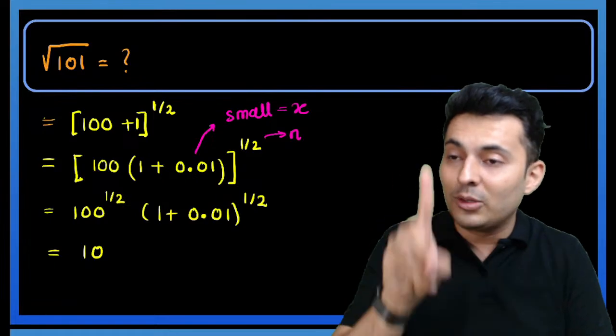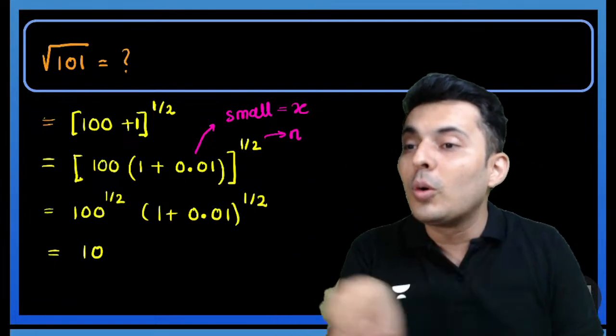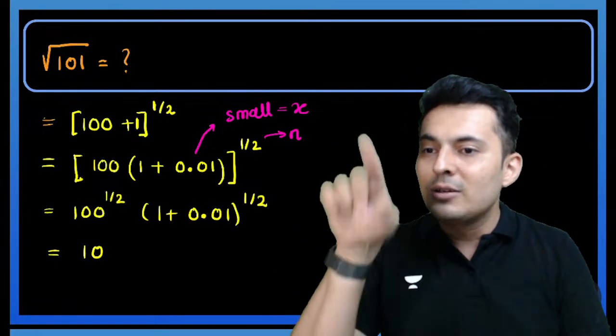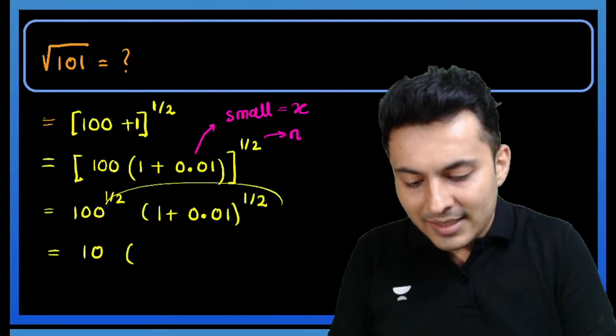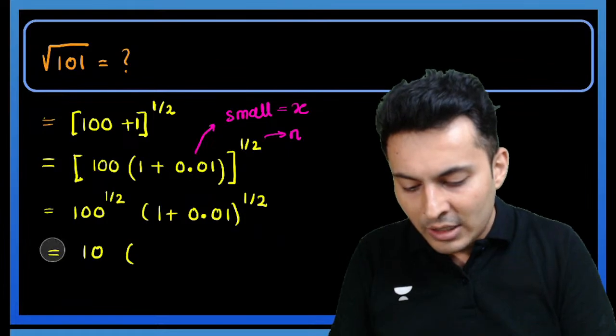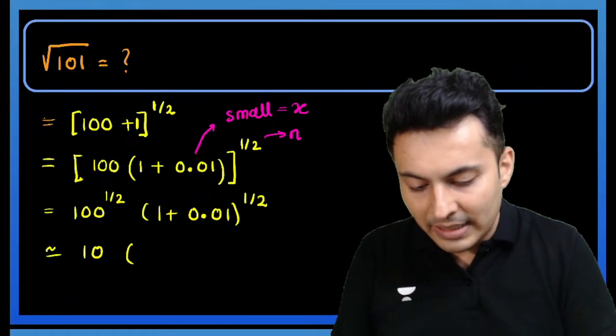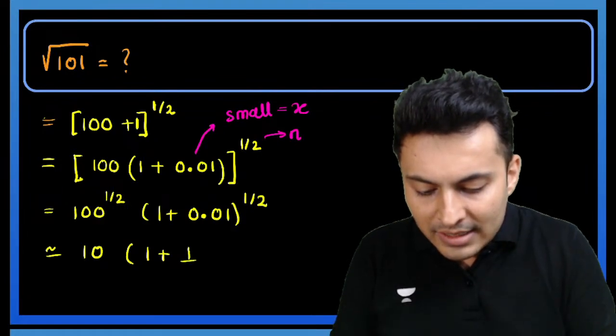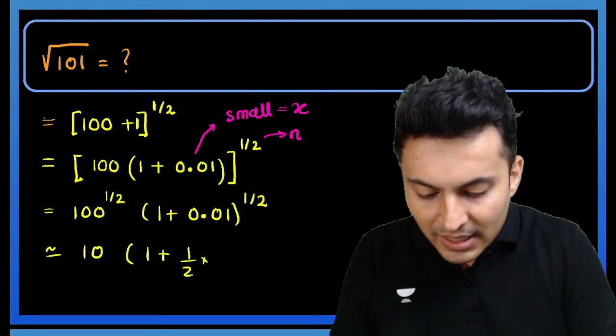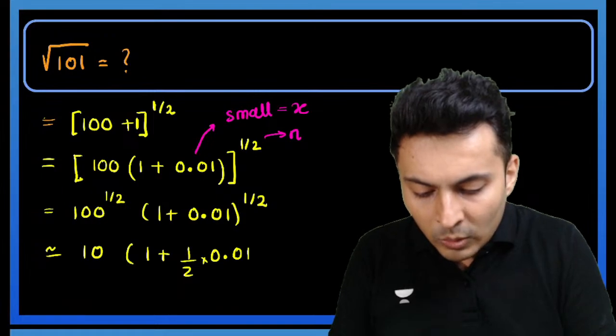That's the reason why I told you, always look at the closest square. And this thing over here, use binomial. So therefore this will become approximately 1 plus, what is the value of n? It is half. What is the value of x? It is 0.01.